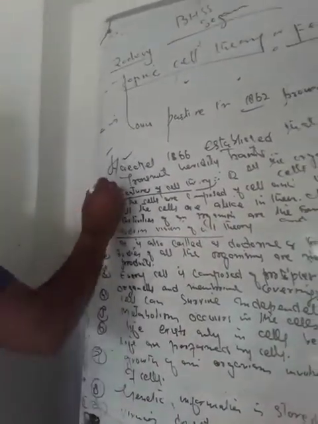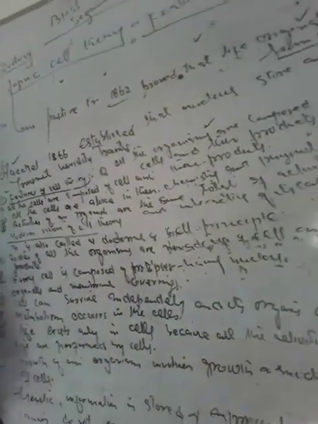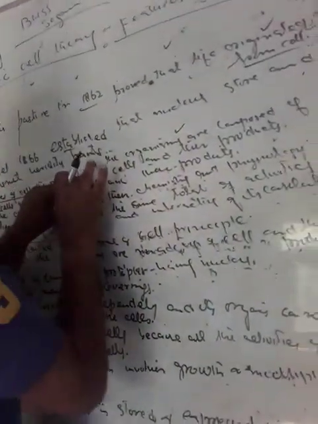Now we will discuss the features. What are the important features of the cell one by one? The first feature is that all the organisms are composed of cells and their products. My dear students, if you are with me, it is the first feature.